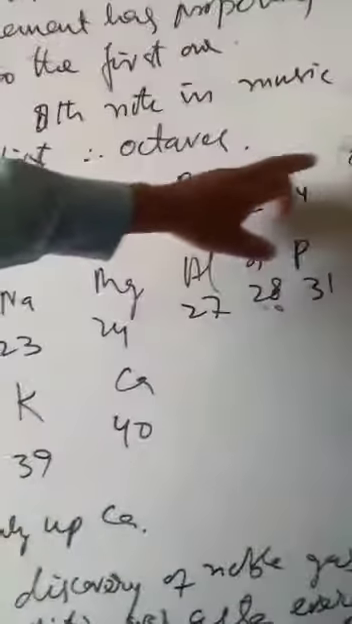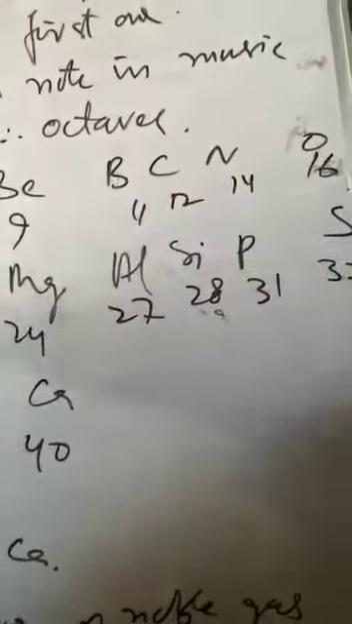So he first arranged some elements: hydrogen, lithium, beryllium, boron, carbon, nitrogen, oxygen, fluorine, sodium, magnesium, aluminum, silicon, phosphorus, sulfur, chlorine, potassium, and calcium. You can see that these are in increasing order of atomic mass. The atomic mass of hydrogen is 1, lithium is 7, beryllium is 9, boron is 11, carbon is 12, and so on up to calcium, which is 40. When he arranged them 1, 2, 3, 4, 5, 6, 7, the eighth one is fluorine, which resembles hydrogen.